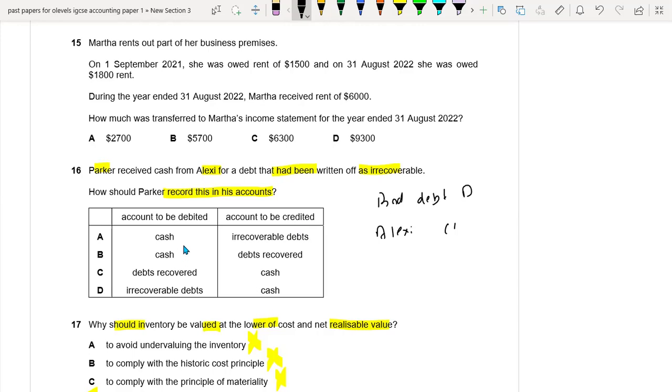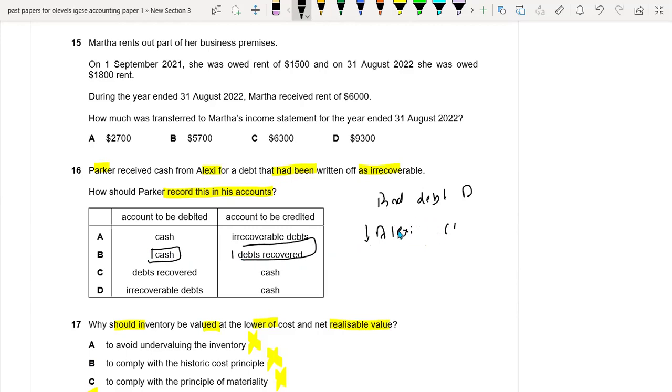But now because he received the amount, cash would be debited and the debts recovered would be credited. We will not be doing anything with Alexei because previously we credited Alexei, which means we decreased the Alexei account.